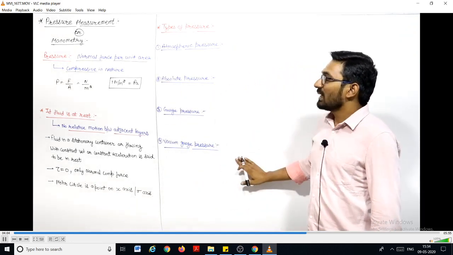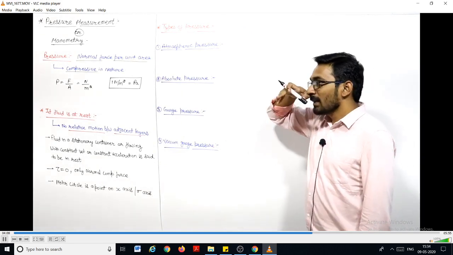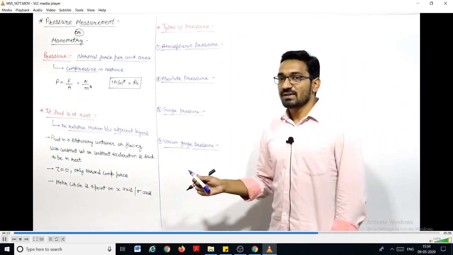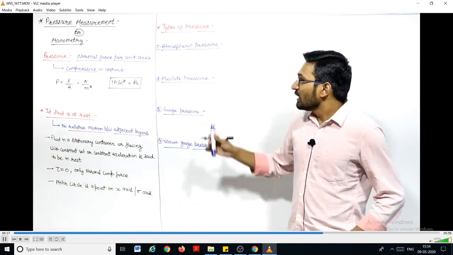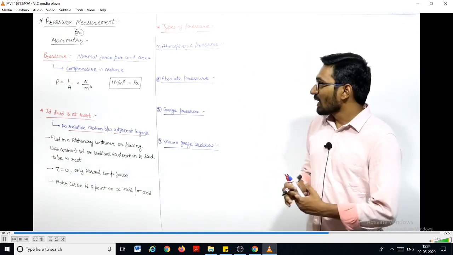Now we have different types of pressure. In the fluid, we will come across different types of pressure. That is atmospheric pressure, absolute pressure, gauge pressure, and the last one is vacuum gauge pressure. Right? These are the 4 different types of pressure which we are having. So now let us discuss one by one.